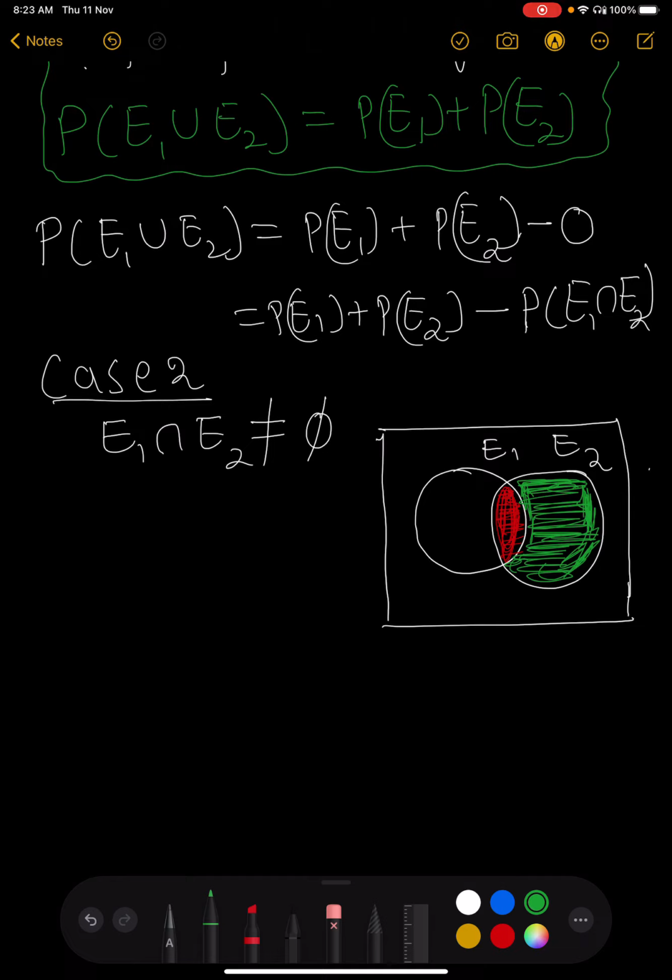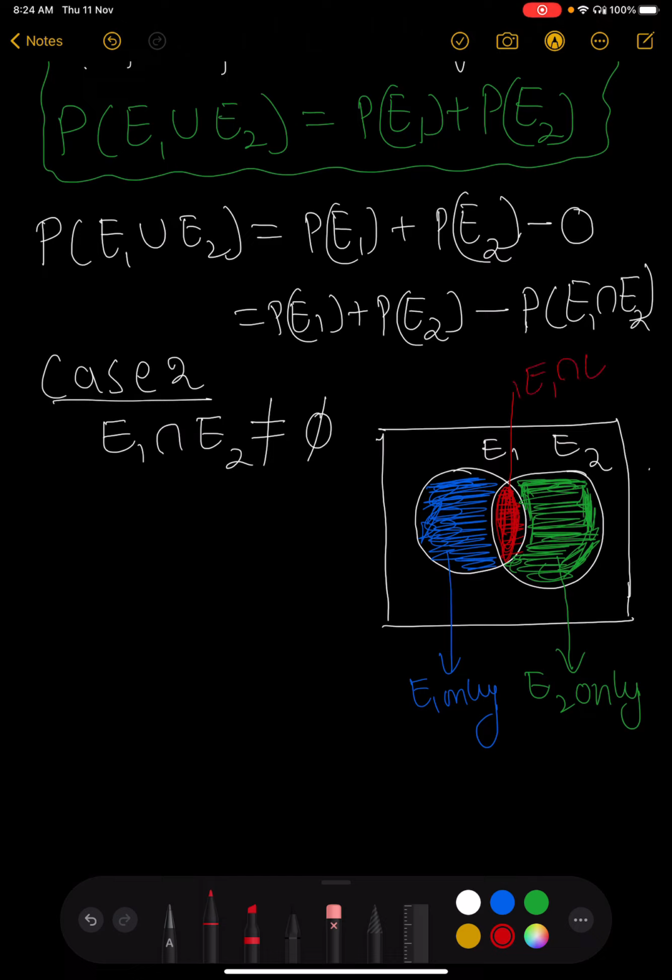Again in the third place, this green color is E2 only, and we have to take the other one, which is E1 only. Here this blue color represents E1 only. This is E1 only, and this one is E1 intersection E2.